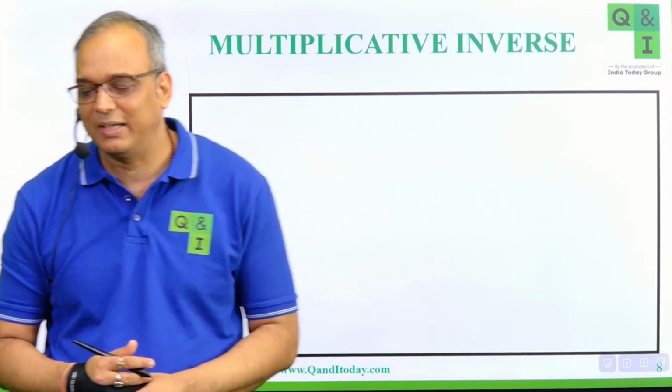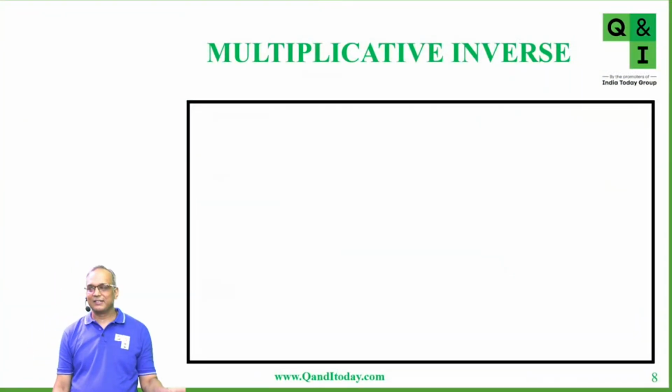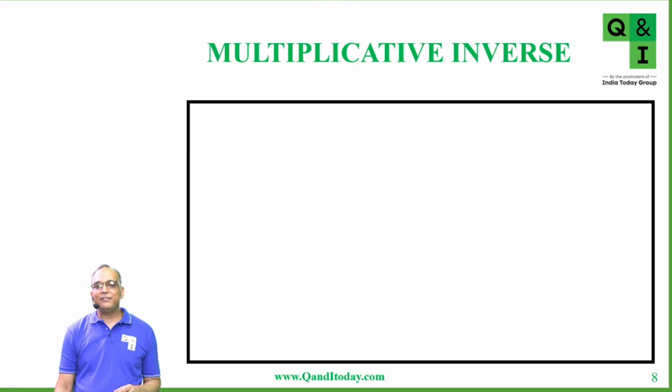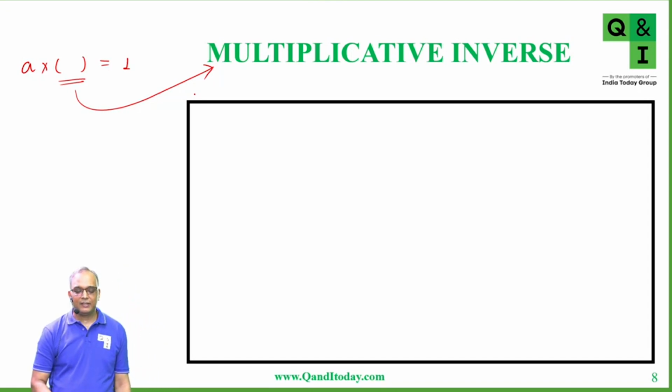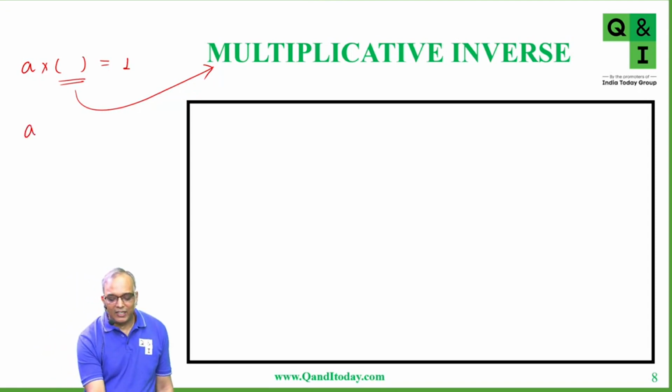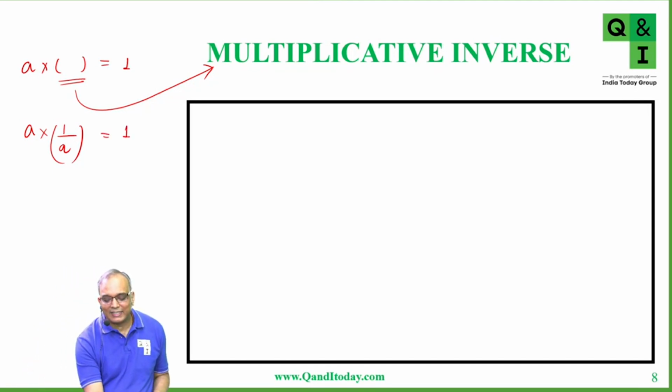Okay, I'll tell you what is multiplicative inverse. We saw additive inverse in our previous topic. Multiplicative inverse means any number which, when multiplied, so if you have a rational number A and you multiply a number to it and you get the answer as 1, then we say that this particular number is the multiplicative inverse of A. Now, we know that if you multiply the reciprocal of A with A, then you get the answer as 1.